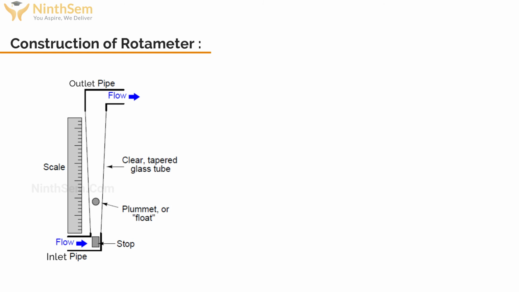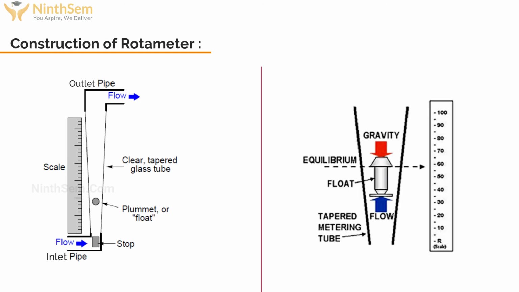Inside that tube, the float is pushed up by the drag force of the flow and pulled down by gravity. The drag force for a given fluid and float cross section is a function of flow speed squared only. That means it is a squared relationship.